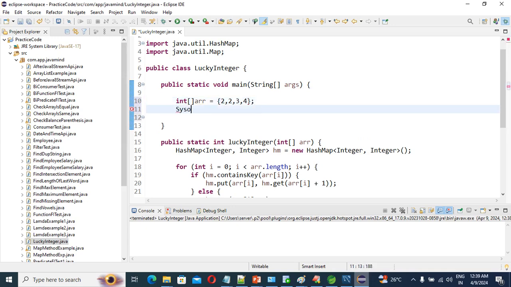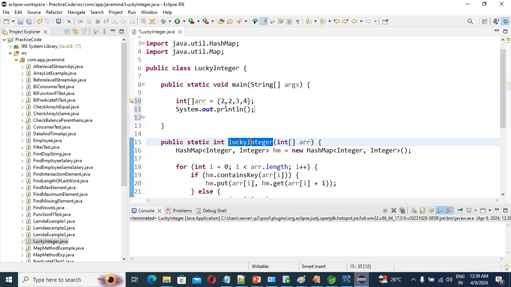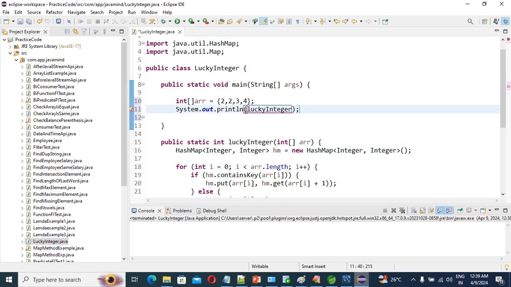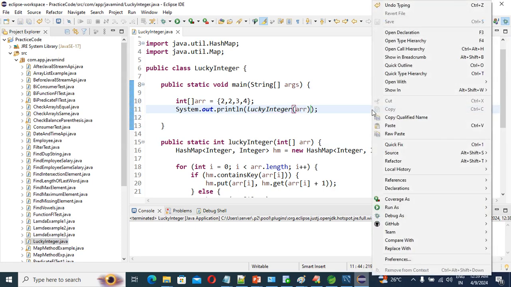Now we'll call the method, right? Our method get lucky integer, correct? So we can come here, lucky integer, and we'll pass our input, the array, correct. Now we can run the application and see if our output comes as expected.